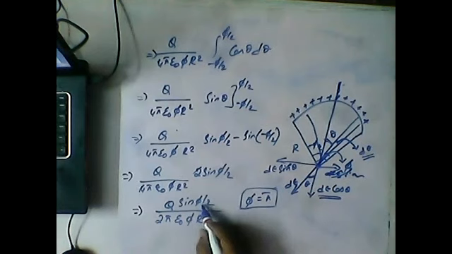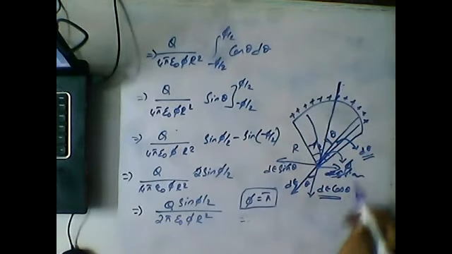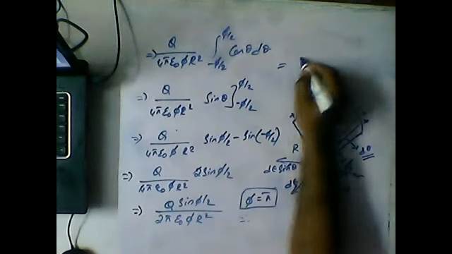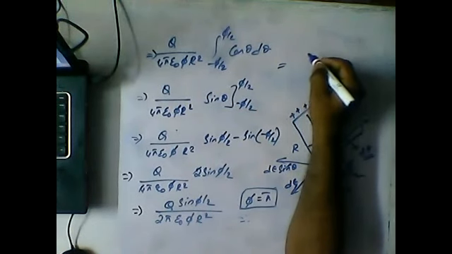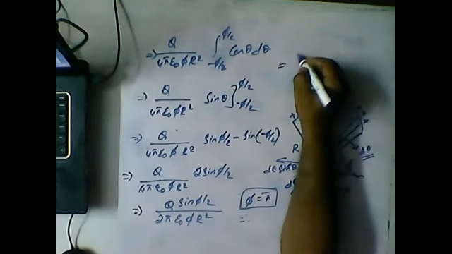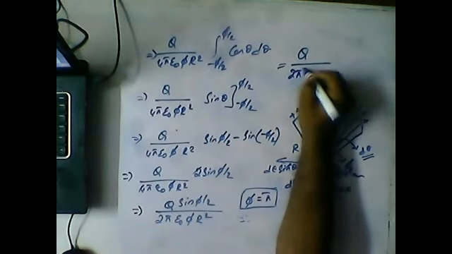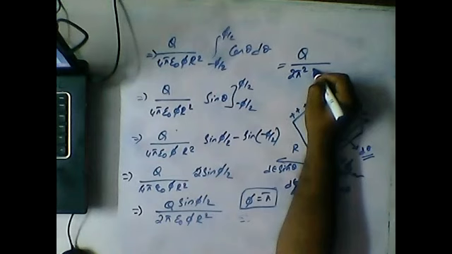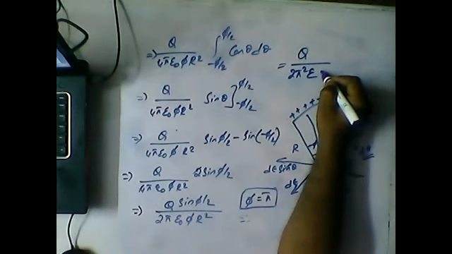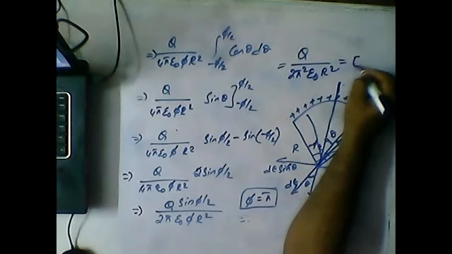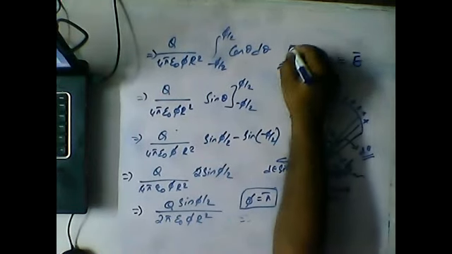So here pi by 2 means how much are we getting? Pi. So our answer will become, I am writing on the top for better visibility, how much, guys? Sine pi by 2 is 1, so we can write it as q by 2 pi square epsilon r, epsilon not r square. So this is the intensity of electric field at the center.